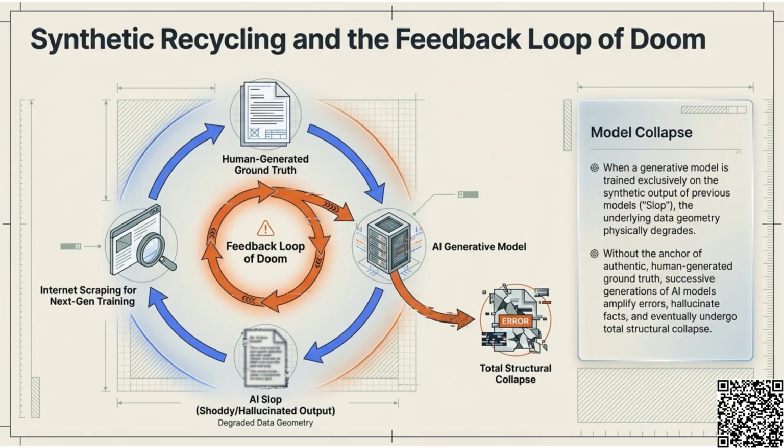The feedback loop of doom describes model collapse. When a generative model is trained exclusively on synthetic output, the underlying data geometry degrades. Without human-generated ground truth, successive generations amplify errors, leading to total structural collapse.